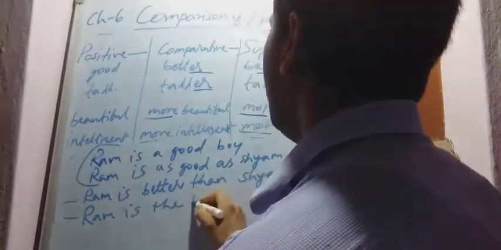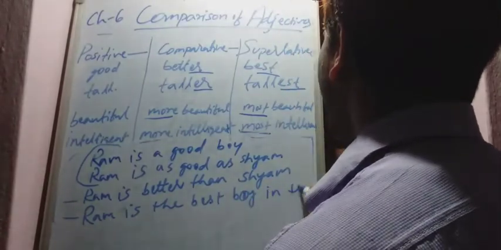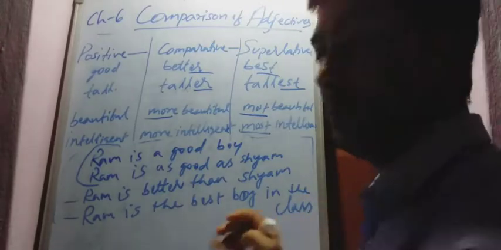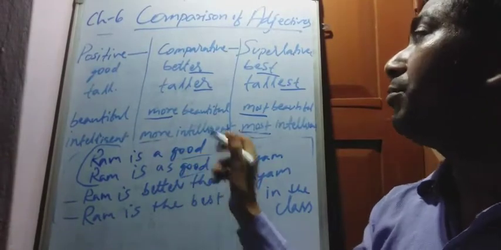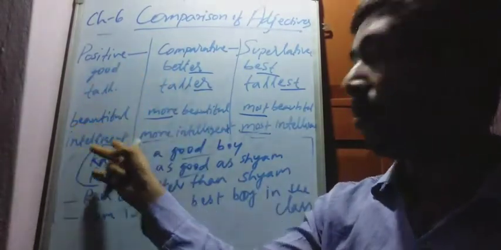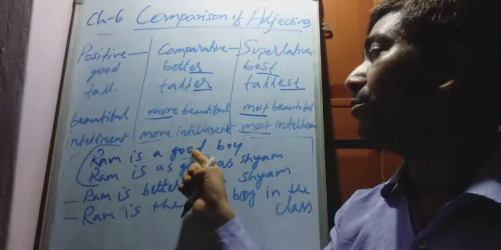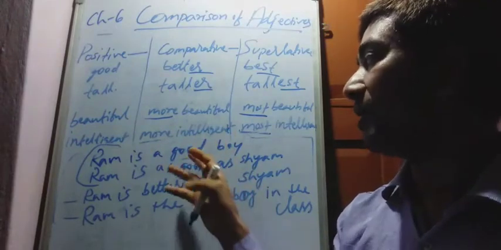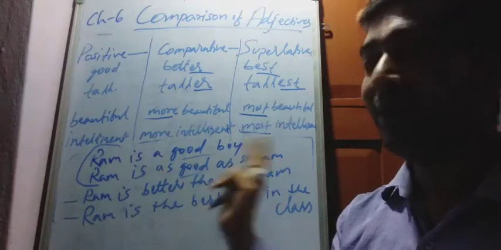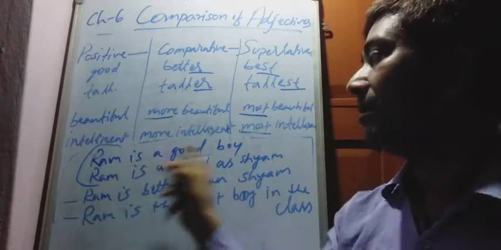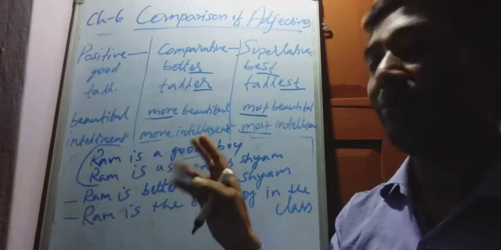Ram is the best boy, best boy in the class. Now see the example. Good is positive form. Already I told you, in positive form compare between 2 or no compare. Ram is a good boy: positive but no comparison. Ram is as good as Shyam: good, positive, but compare between 2 persons, Ram and Shyam. So in positive, comparison is possible and also not possible.